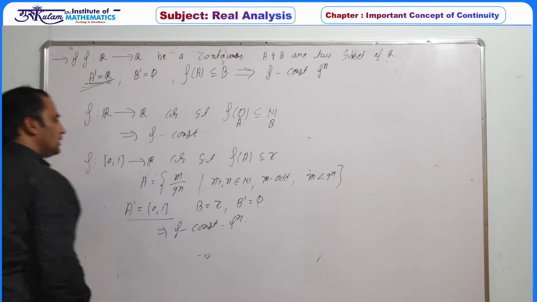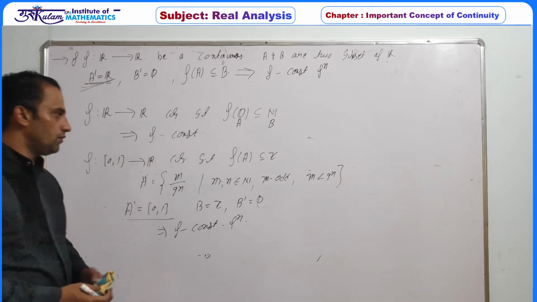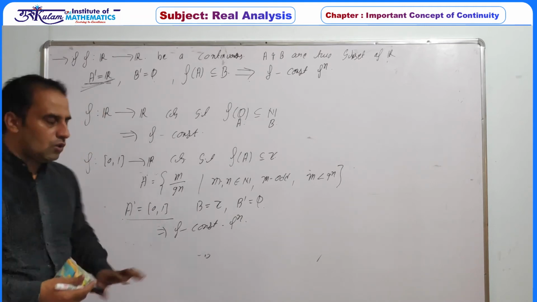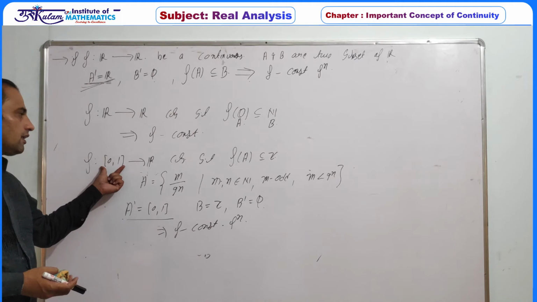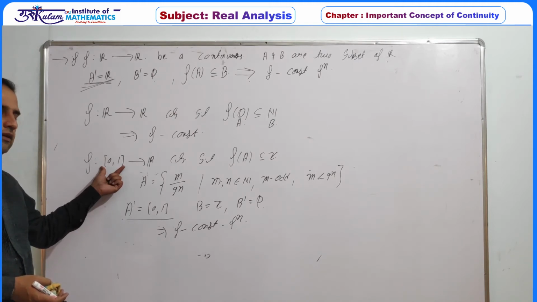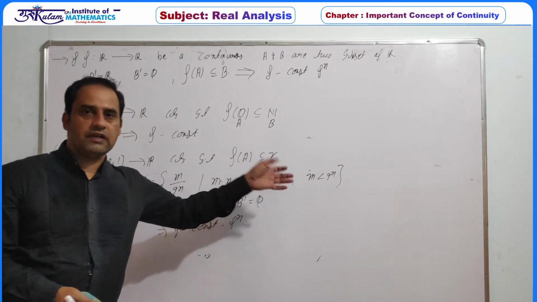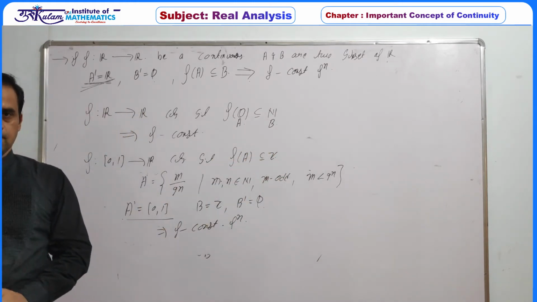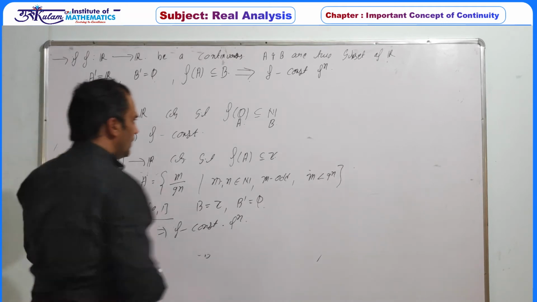So any continuous function defined on a closed interval to the real line must be a constant function. Or without the identity theorem, you can also prove that since the image of a closed interval under a continuous function is a closed interval, and now the image of this set is contained in Z, definitely it must be a constant function. Try to prove it by using the property of a closed interval.